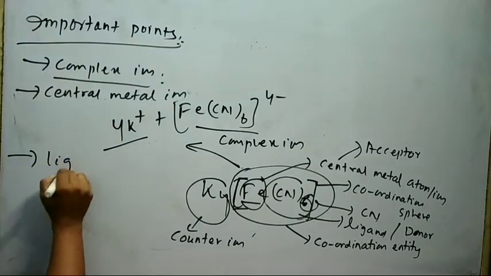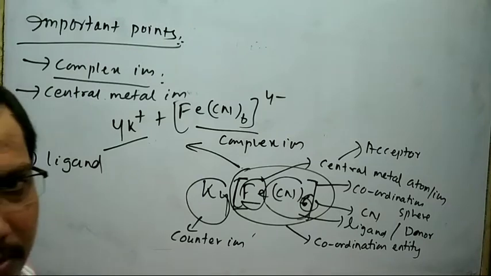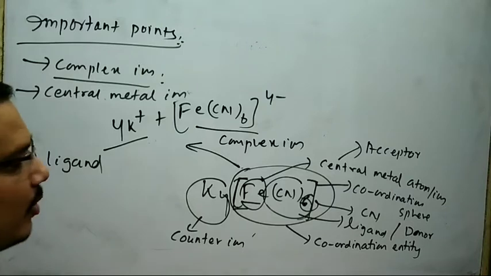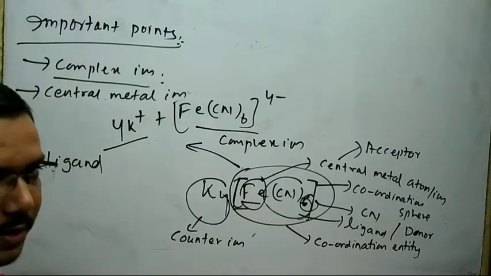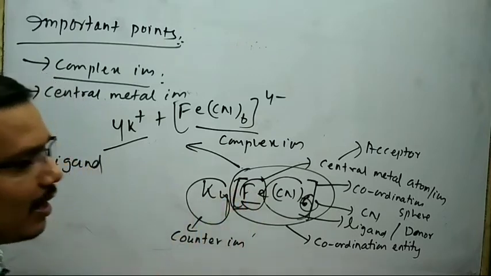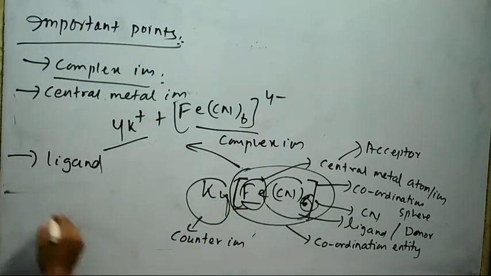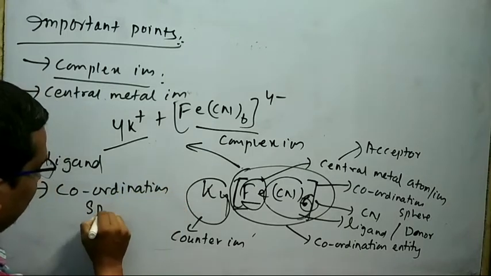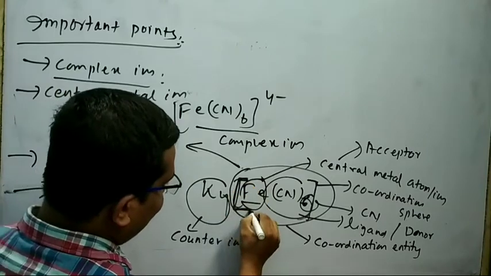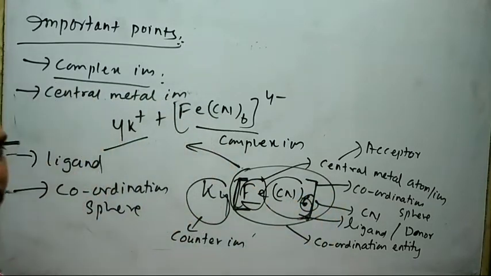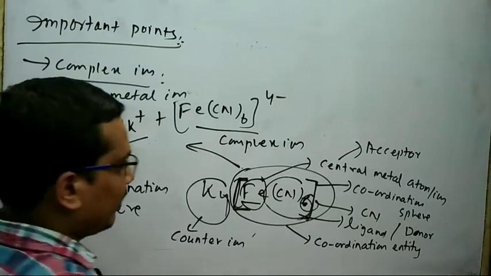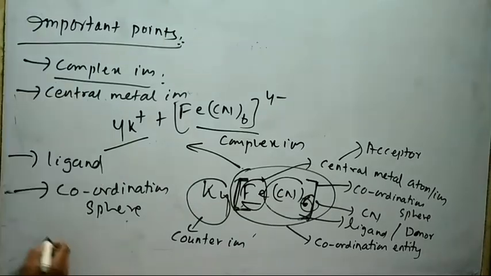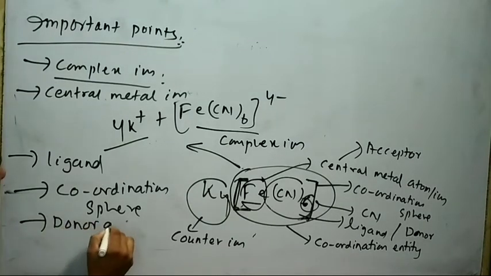Next is your ligand. Ligand is an atom or ion or molecule, but it must be capable of donating at least one lone pair to the central metal atom or ion. Next is your coordination sphere. This square bracket is called coordination sphere. In this coordination sphere, the central metal atom and the ligand are enclosed. Next is your donor atom.